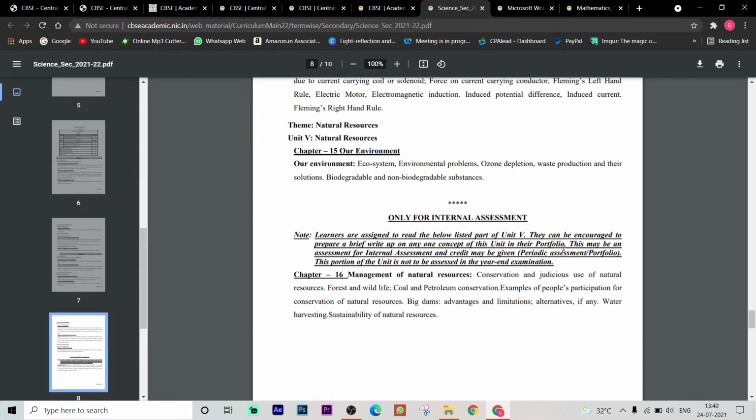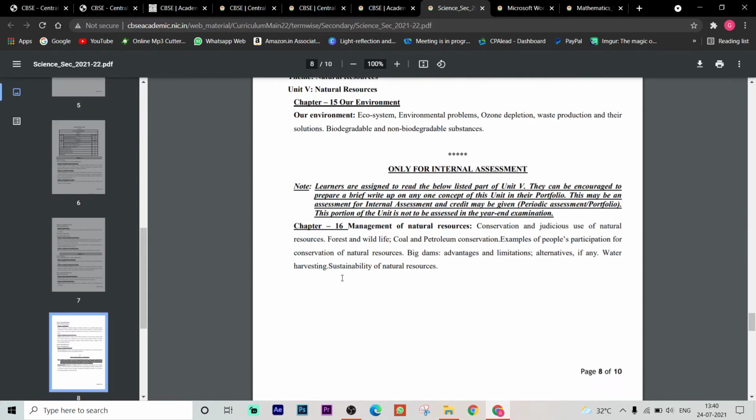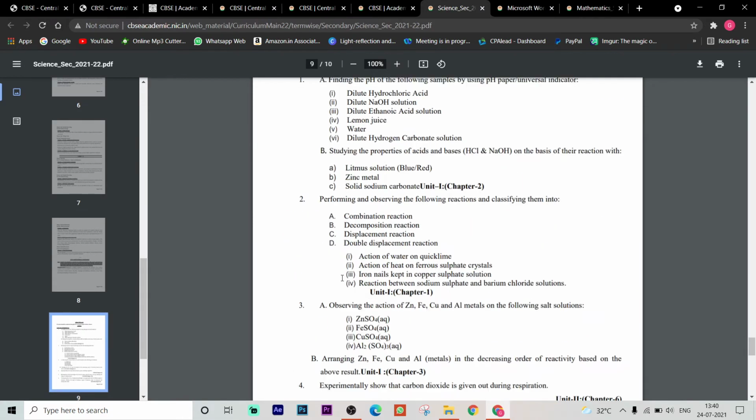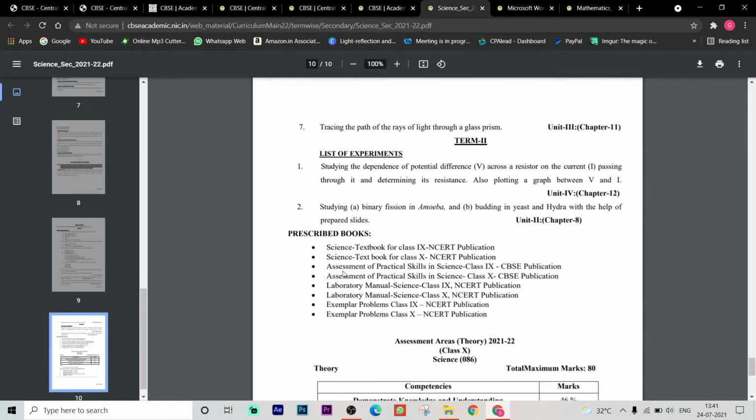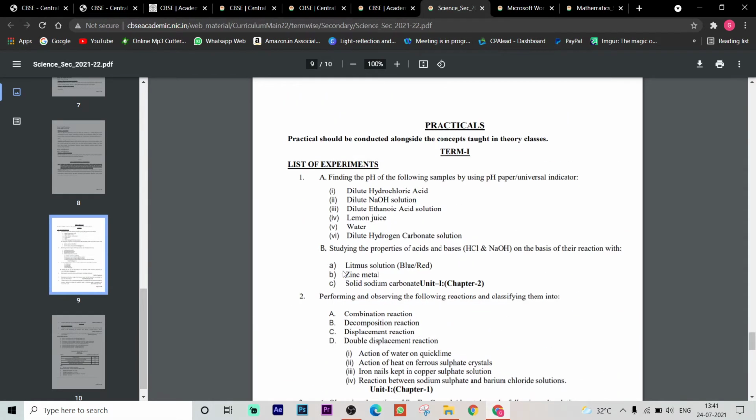The concept of this unit is in the form of a portfolio; you have to give a presentation. This will be conducted to assess as the year end examination. Okay, these are the practicals also, you can just go through.